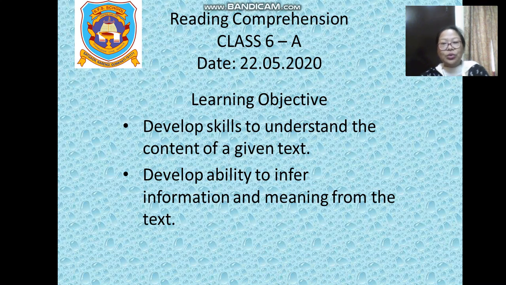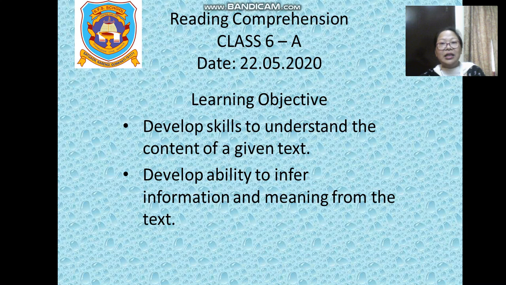Today we will do a little more reading comprehension from your English grammar textbook. Like we discussed yesterday, what would be the learning objective for reading comprehension? It is to develop skills to understand the content of a given text.